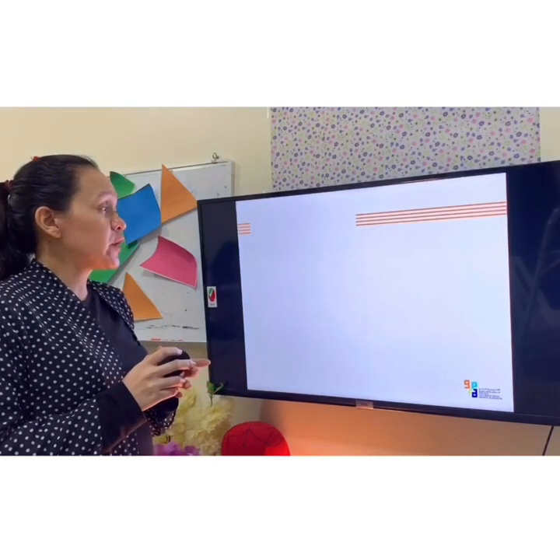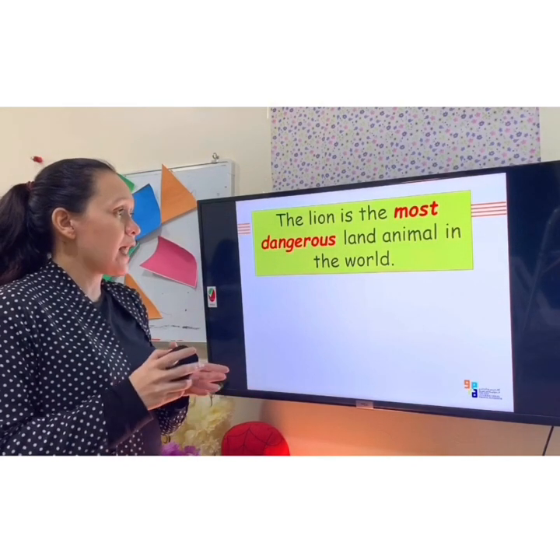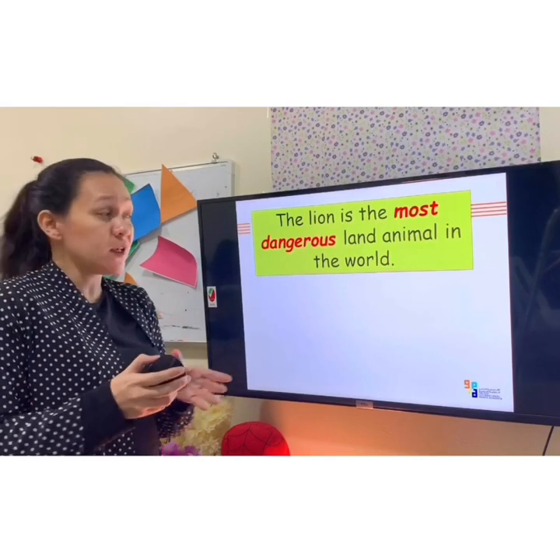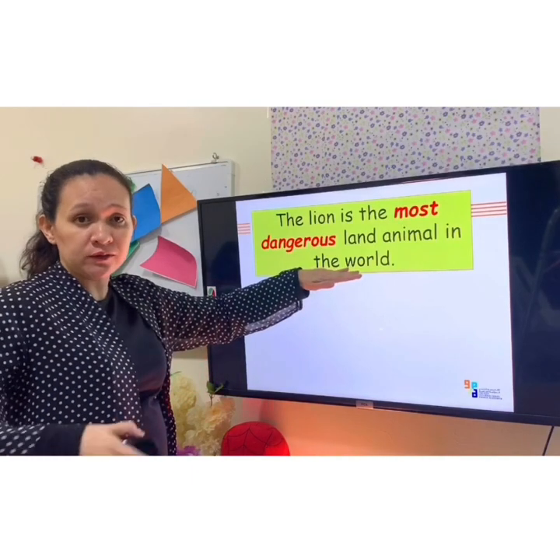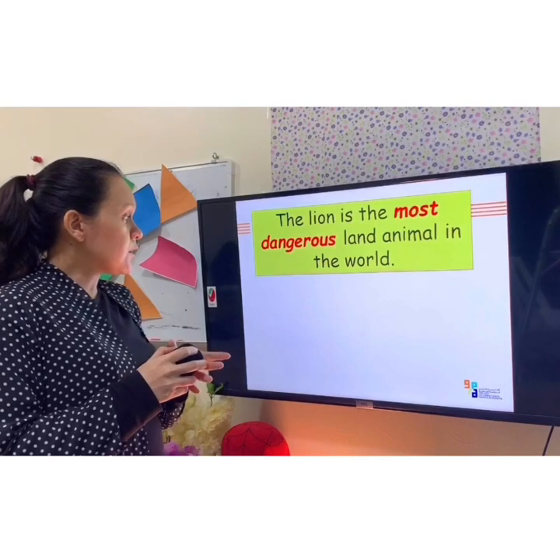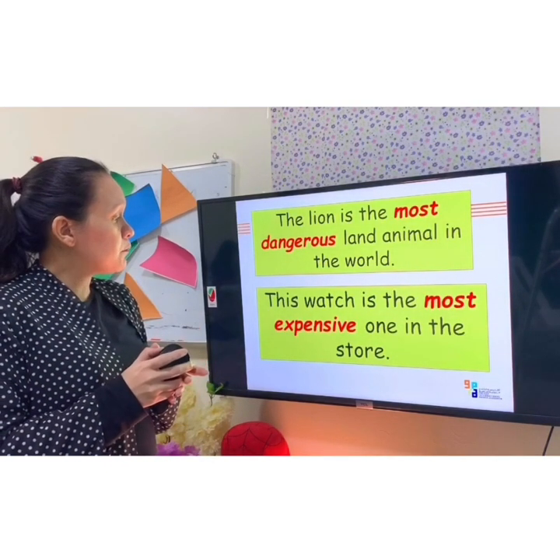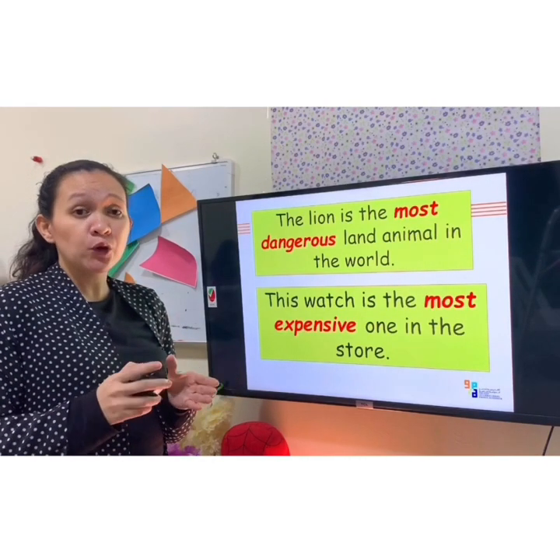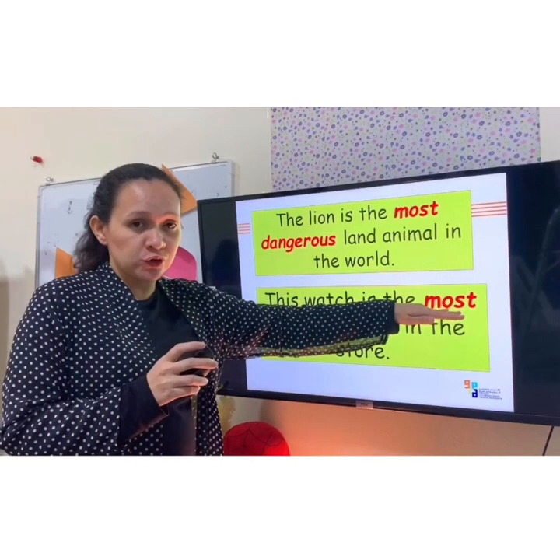Now let's check with our examples. The lion is the most dangerous land animal in the world. Now we are comparing more than two nouns here between lion and the land animal in the world. So we are using the word most. Here is the last example. This watch is the most expensive one in the store. So we are comparing again more than two nouns. So we are using most.